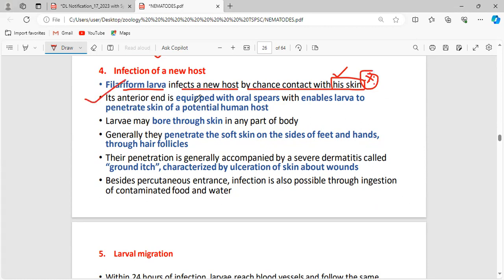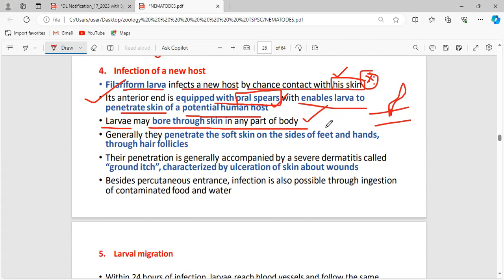Its anterior end is equipped with oral spears. It has no mouth, but it has oral spears, which enable the larva to penetrate the skin of a potential human host. Just consider this as a human hand. This larval stage comes in contact with the skin, and with its oral spears it digs the skin and enters the body of the host. The larvae may bore through the skin in any part of the body.